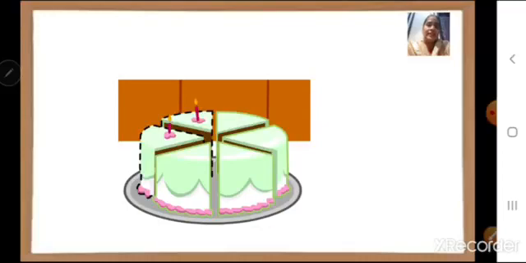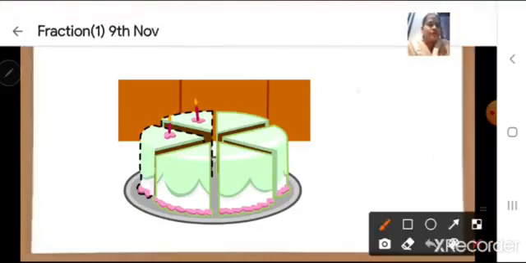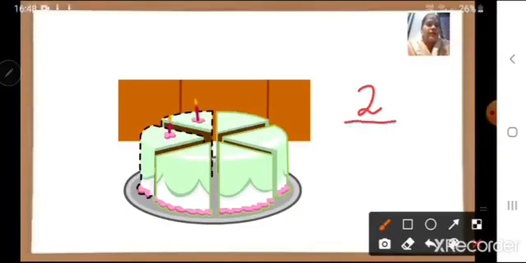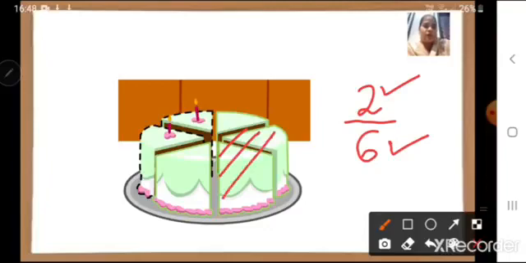That we can write in number as 2 upon 6. 2 is the part that I have selected. Out of 6 parts, I have taken 2 parts. Number 6 is the total parts that we have made. Understood children?